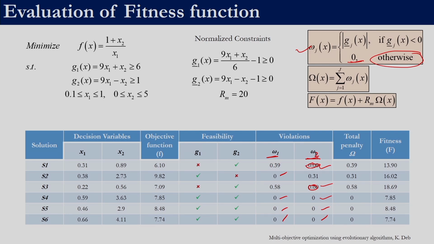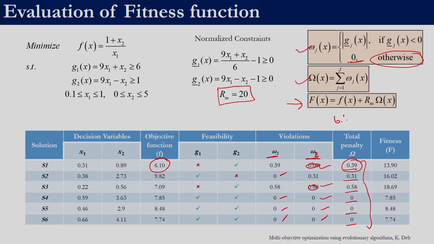we can sum both the penalties, 0.39, 0.31, 0, 0, 0, by adding the respective omega 1 and omega 2. So, this is the total penalty value. For this case we are taking RM as 20. This RM has to be selected for a particular problem in a way such that all the 3 rules which we have discussed should be satisfied. Now we have the objective function here and the total penalty here, and the equation for calculating fitness is here.